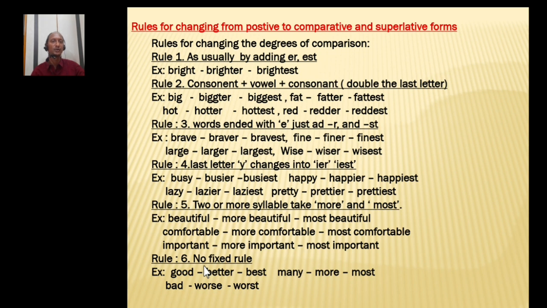There is no fixed rule. No er, est and no more and most. Good, better, best. There is no relationship between the positive, comparative and superlative form. No fixed and rigid rule is applicable to these words. Many, more, most. Bad, worse, worst. So these are all six important rules to change from positive to comparative and superlative form.